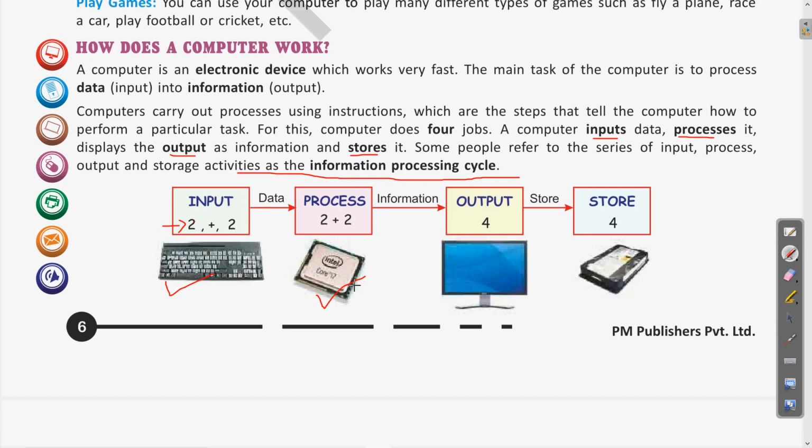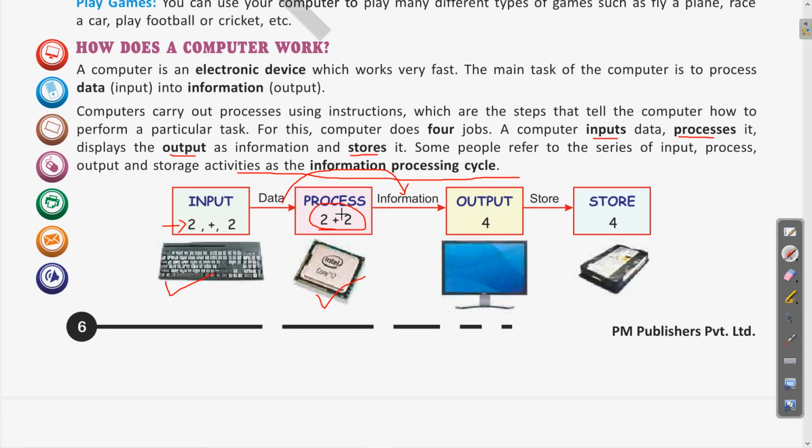Here you can see, as you also see on computers and laptops, it is written i3, i4, i5, i7. So these are all processors. See here, the process is done with the help of a processor. So 2 plus 2, the addition process is being done with the help of the processor. So this act of changing the data into information is called processing.